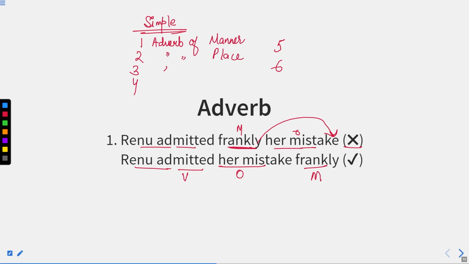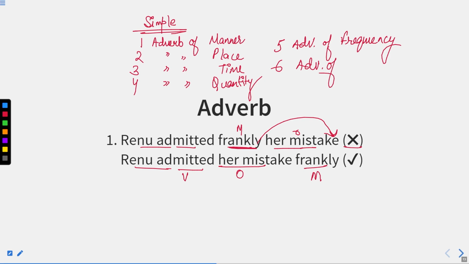Then we have adverb of time. Then we have adverb of quantity. Then we have adverb of frequency. And then we have adverb of affirmation and negation. So these are six types of adverbs.